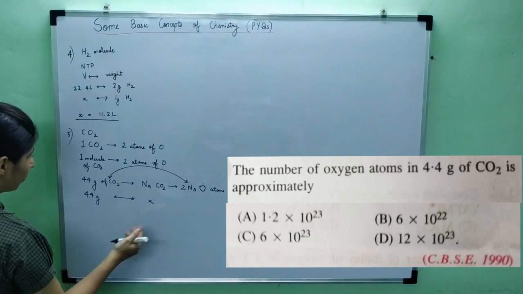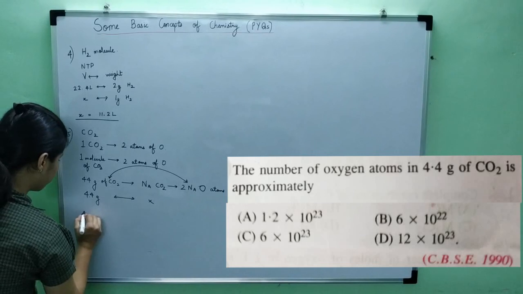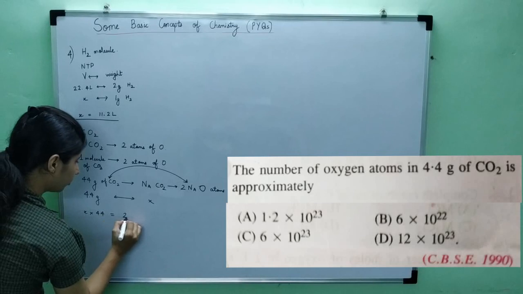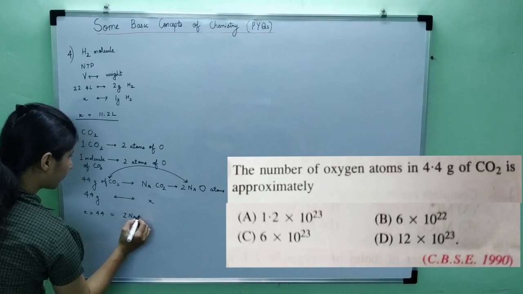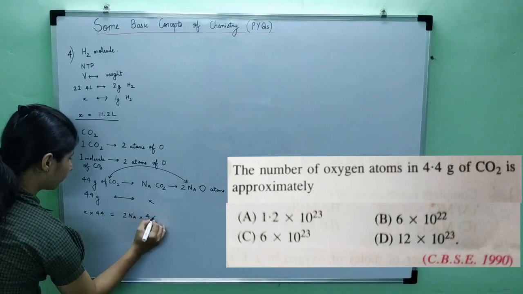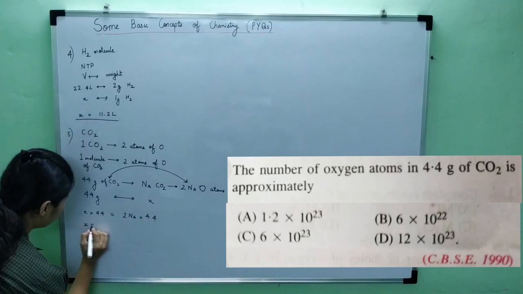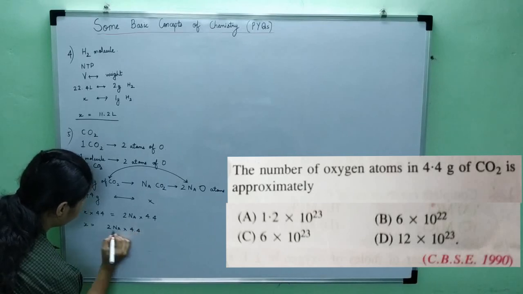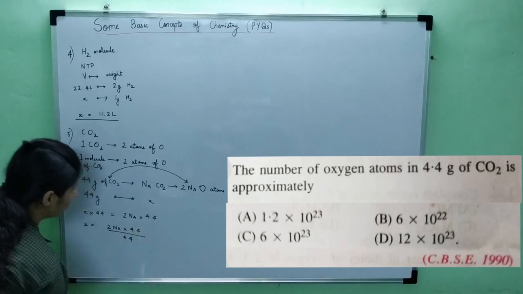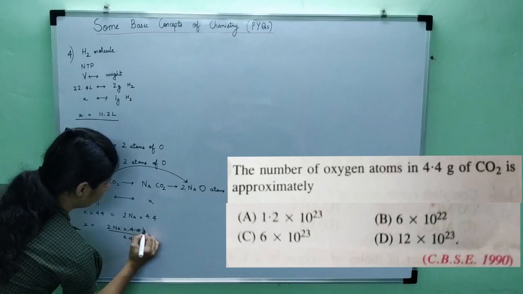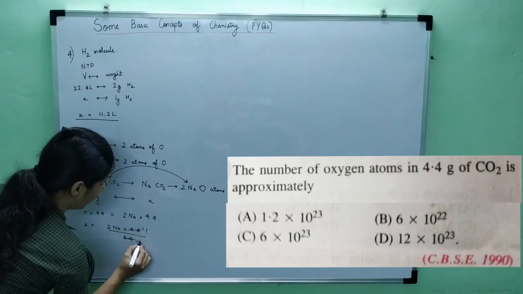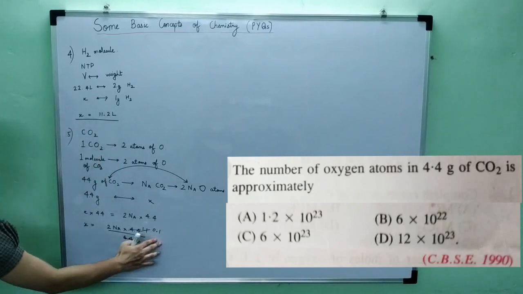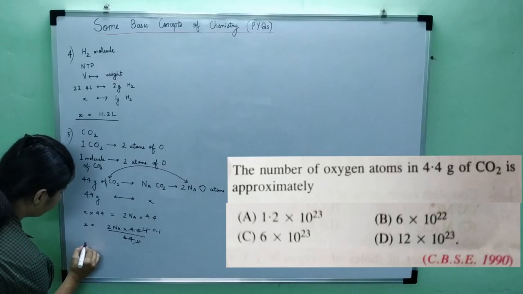But then let's solve it. So what would this X be? X into 44 is equal to 2 Na into 4.4. So X will be 2 Na into 4.4 divided by 44. So this becomes 1 and this becomes 11, then 0.1. So 0.1 into 2 becomes 0.2.